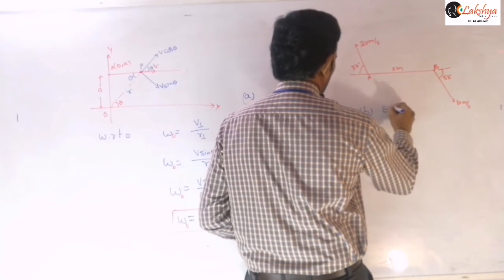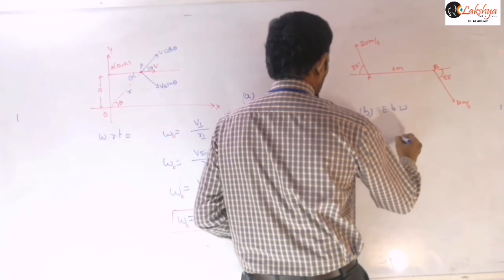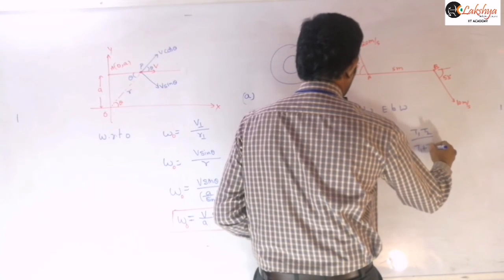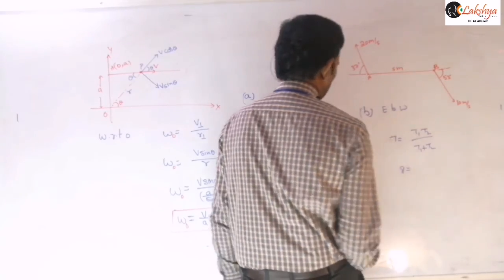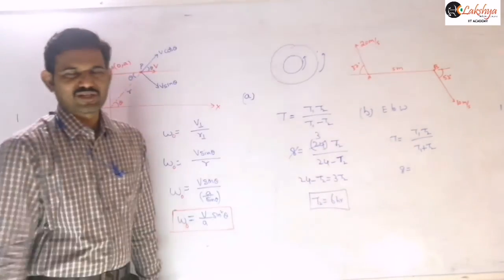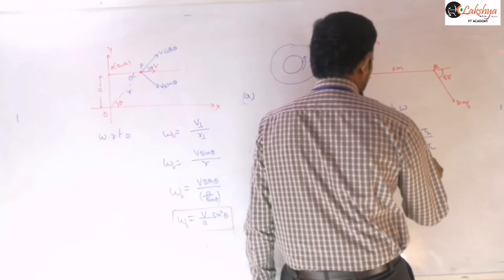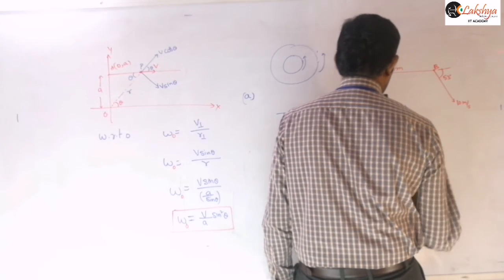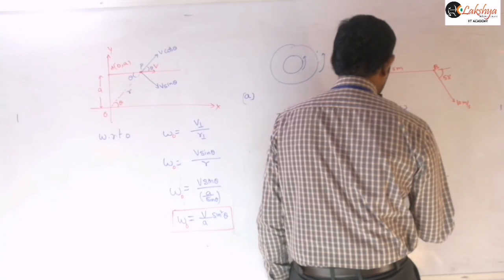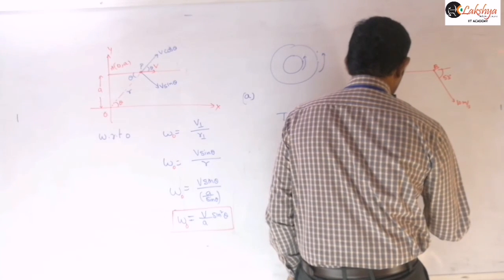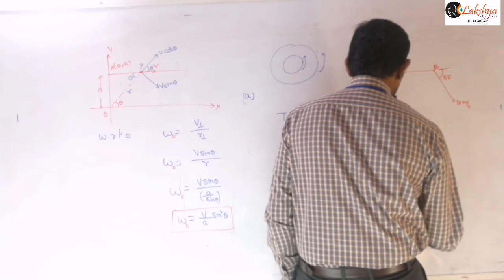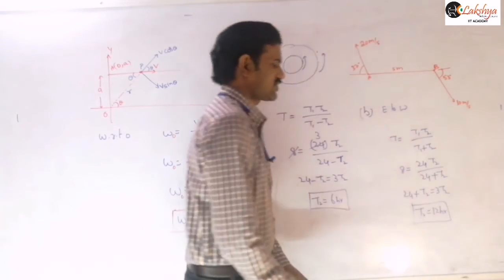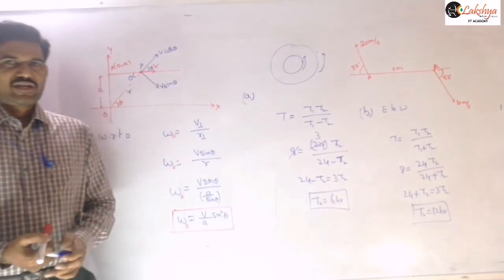If the satellite is revolving east to west, then the expression we need to write is T1 T2 by T1 plus T2. In both cases the relative time period is 8 hours only. So 8 equals 24 into T2 by 24 plus T2. Again, 24 plus T2 is equal to 3T2. Then T2 is equal to 12 hours. The satellite will take 12 hours to complete one revolution around the earth, right?